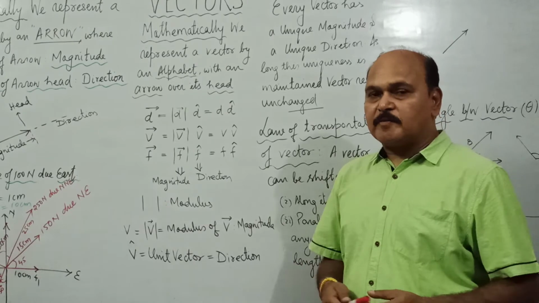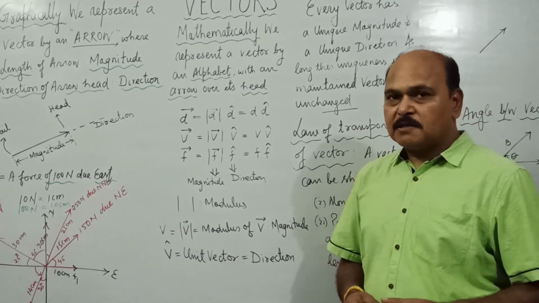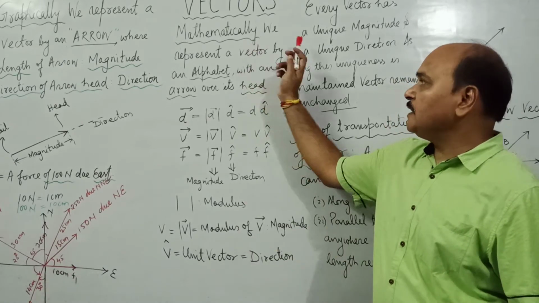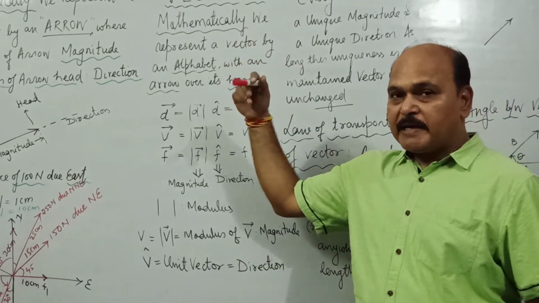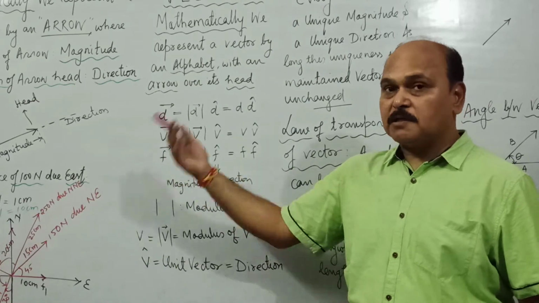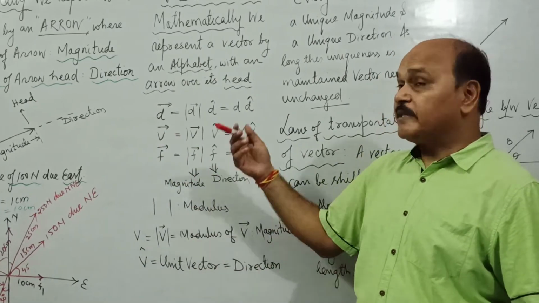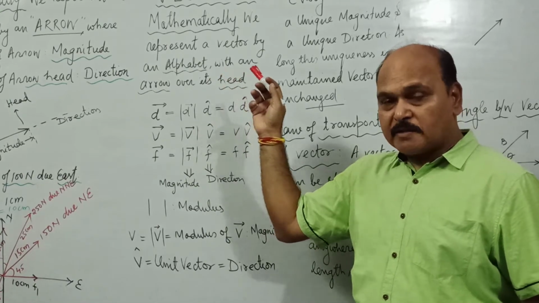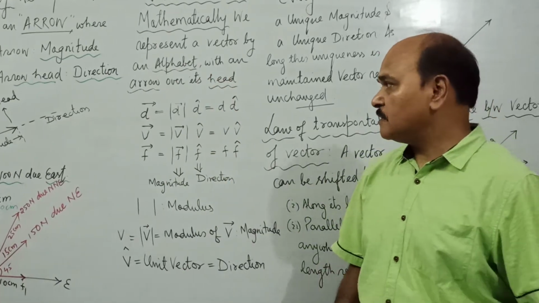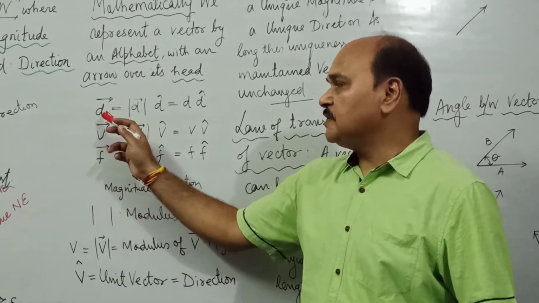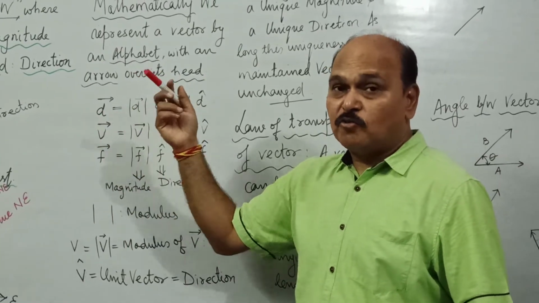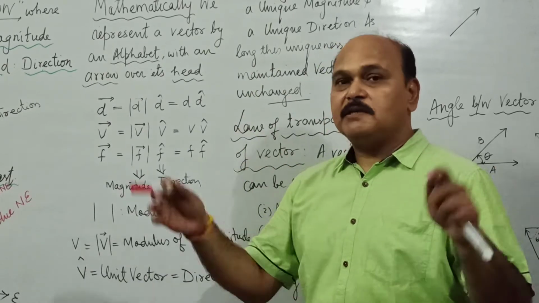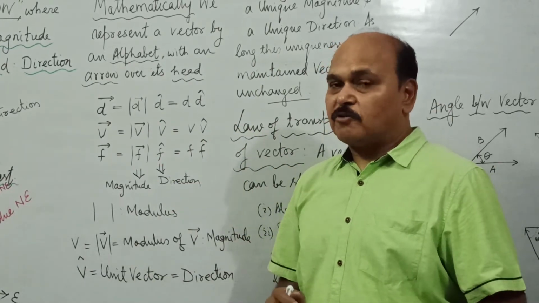After graphical representation, let us understand mathematical representation of a vector. Mathematically, we represent a vector by a letter with an arrow over that particular alphabet, like D. D is what? Say, displacement vector. No particular alphabet is reserved for any physical quantity. You can use any alphabet for any vector quantity.